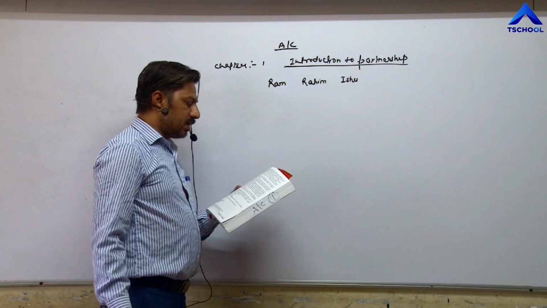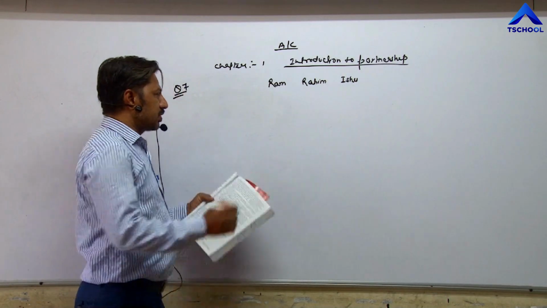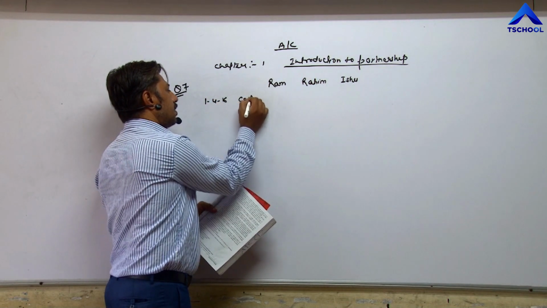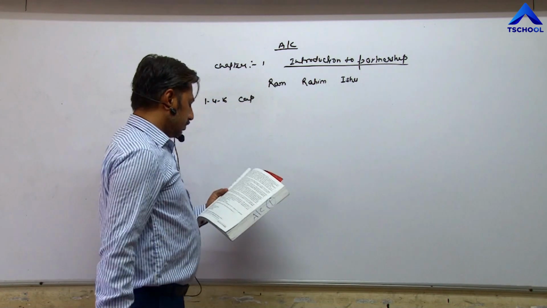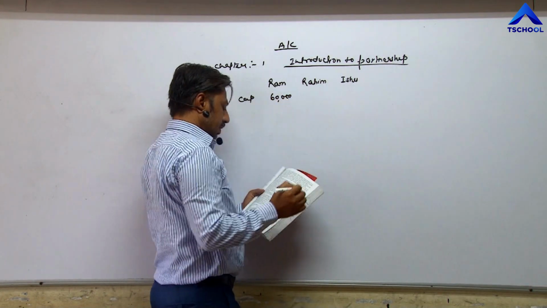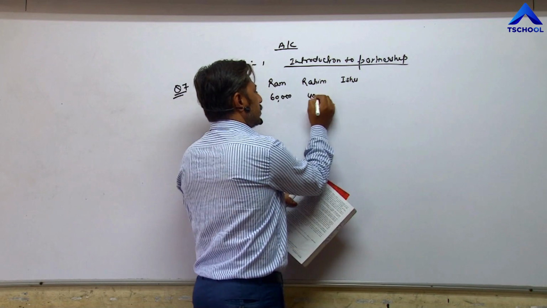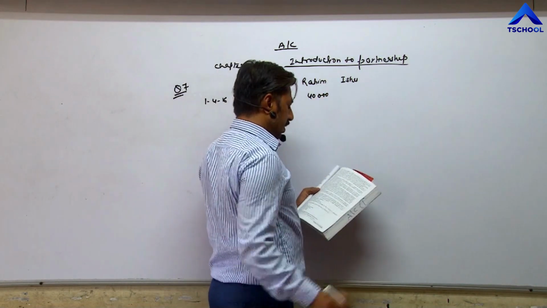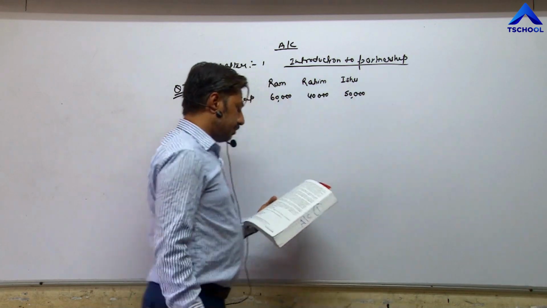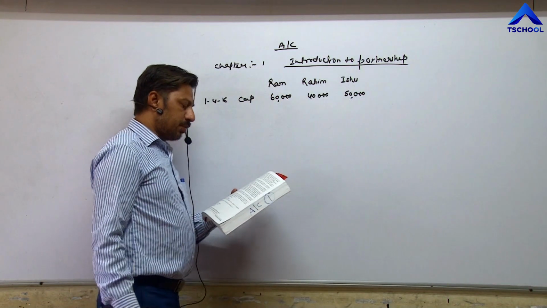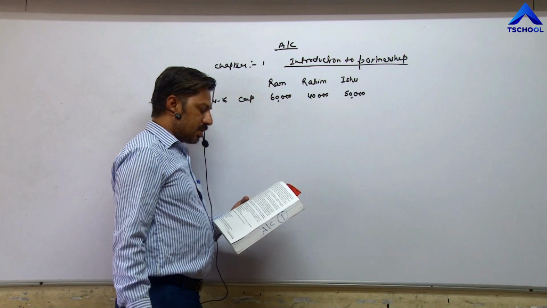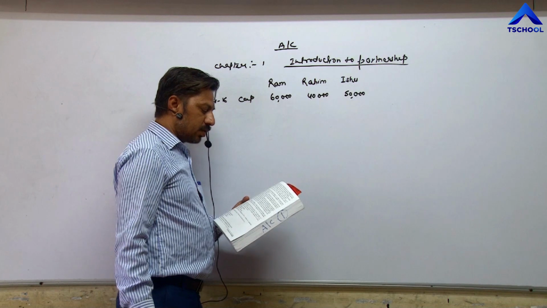Their capital as on 1st April 2016 is 60,000, 40,000 and 50,000 rupees respectively. After the distribution of profit of the year, it was realized that charging of 6% interest on capital was missed out.